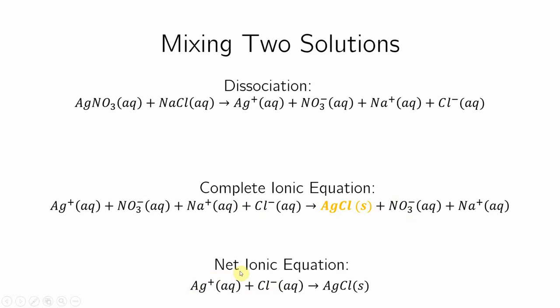It has no spectators in it, so you can see only the things that did stuff are in the net ionic equation. And also, a dissociation equation would be the stuff you had at the beginning dissociating into ions. We just talked about that earlier too. So you should know these three. You'll be asked several times to come up with a net ionic equation or the complete ionic equation when you're mixing two things together. This will work for acids and bases and ions and other things, so this extends beyond this chapter.